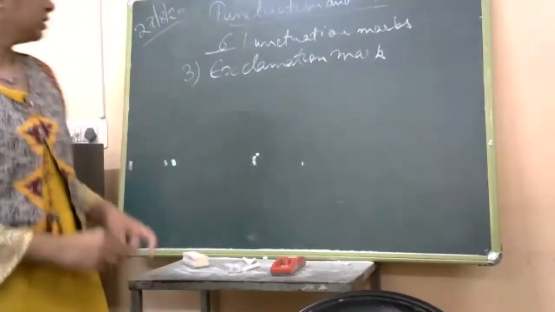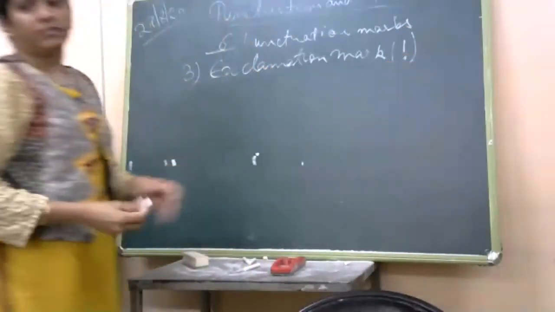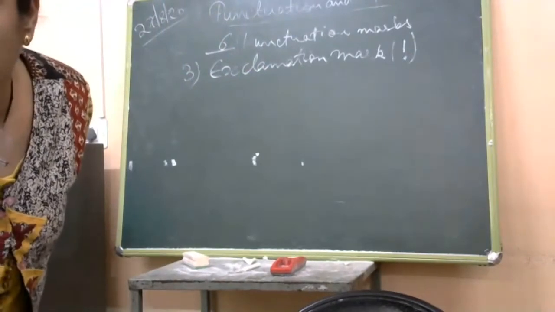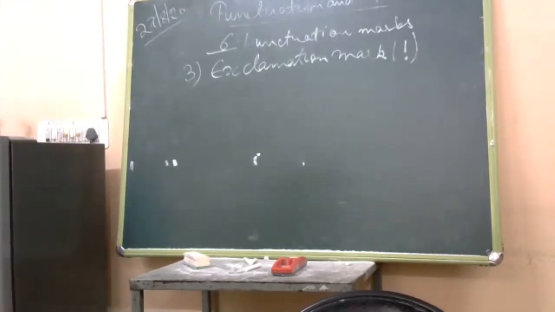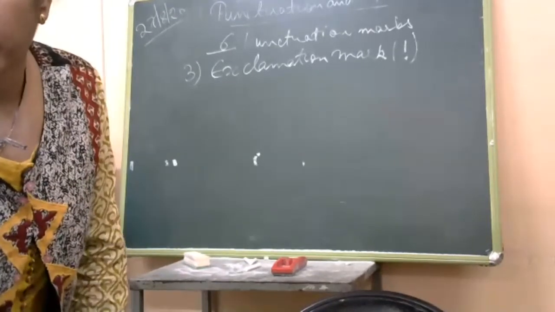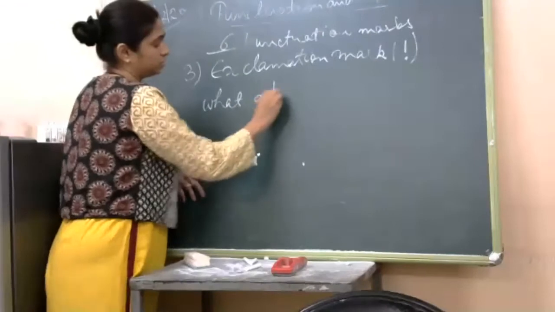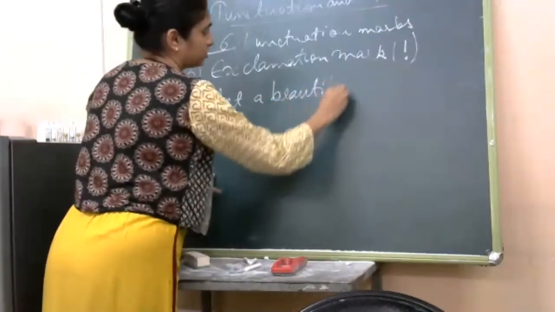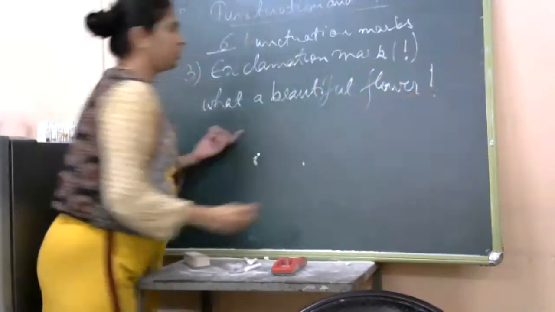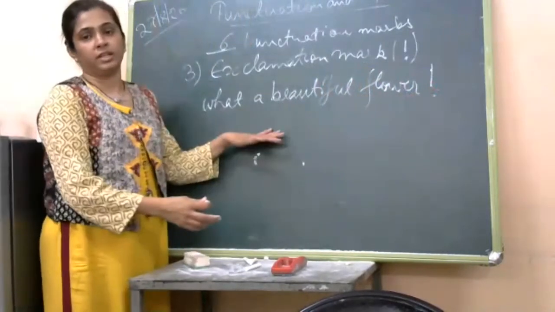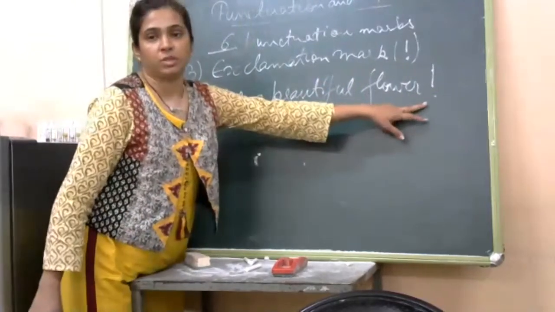Okay. So, ma'am, I am ready. The exclamation mark symbol is this: a line and then a dot. We have already done this in kinds of sentences. We use an exclamation mark at the end of an exclamatory sentence. For example, what a beautiful flower. Now this is an exclamatory sentence which is expressing a sudden feeling. So at the end of this exclamatory sentence, we have used an exclamation mark.